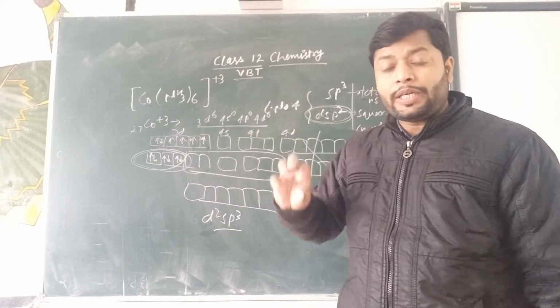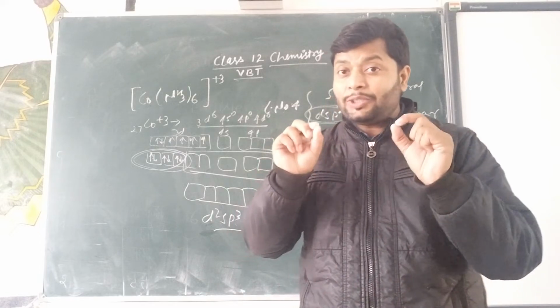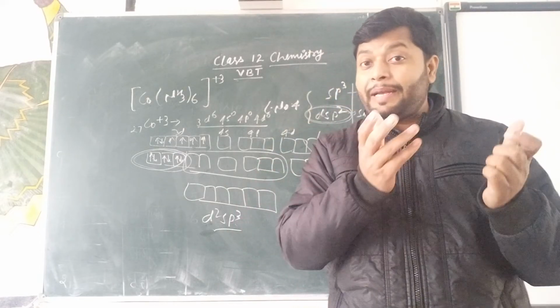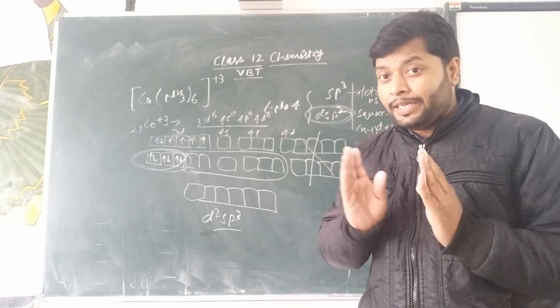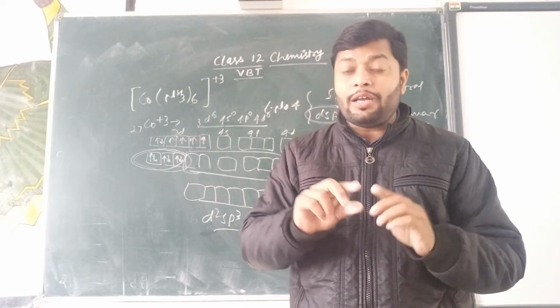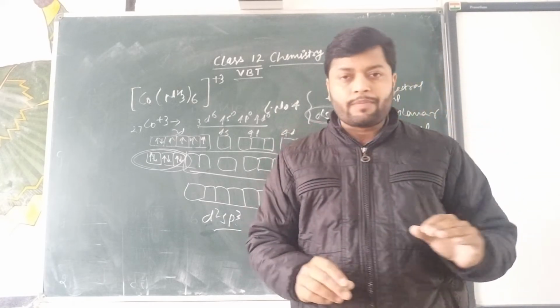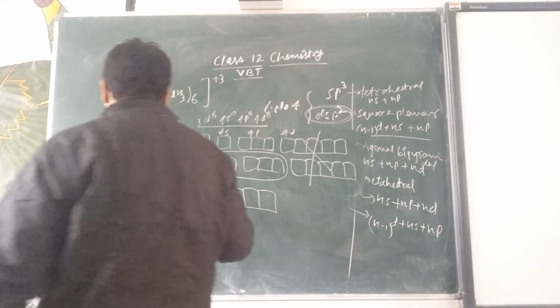These answers can be explained on the basis of crystal field theory, because these questions are actually a limitation of valence bond theory. So these will not be explained here. When I deal with crystal field theory, I will explain all about that. I will take one more example in the case of cobalt.